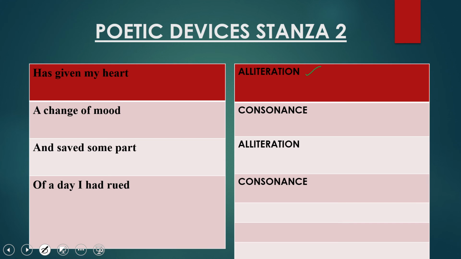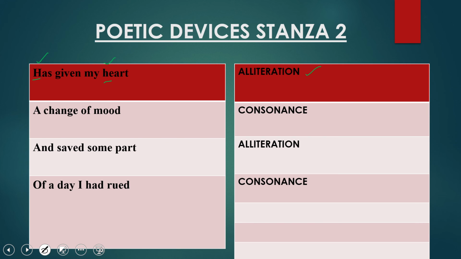Alliteration means the repetition of the consonant sound, but this time in the beginning of two or more consecutive words in a line. And here see, h sounds are repeating in the beginning of the words. So this is the example of alliteration.